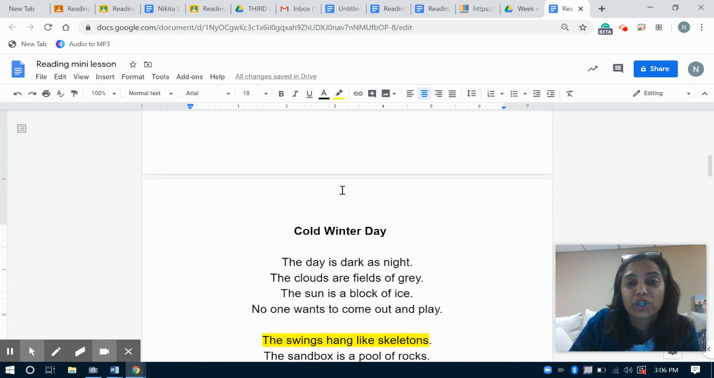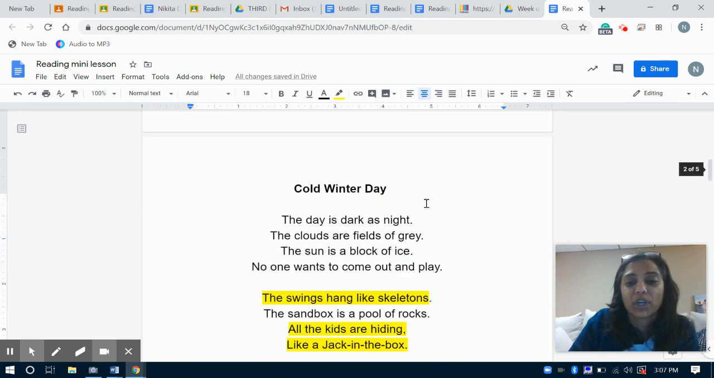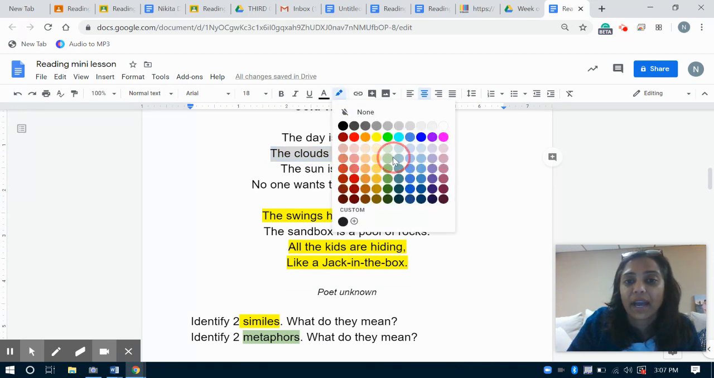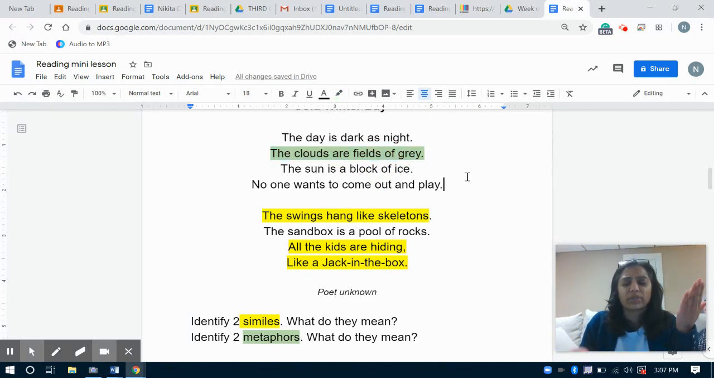Metaphors. Metaphors, don't forget, we go back up here, they have linking verbs: is, are, were, or was. Okay. So if we go down over here, let's take a look at this one. The clouds are fields of gray. What is that supposed to mean? Clouds and fields, well, one's up in the sky and one's on land, nothing alike. But what does that mean? The clouds are fields of gray.